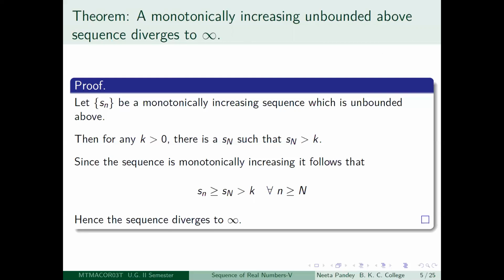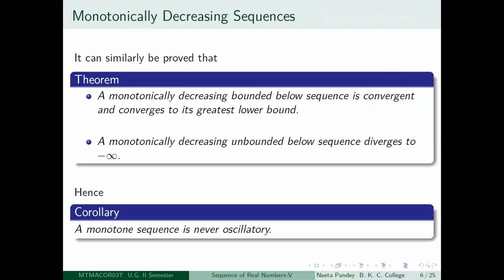So similarly, using similar types of argument, you can immediately prove, and this is going to be a part of your assignment, that if you look at a monotonically decreasing sequence, then a monotonically decreasing sequence, I told you, is always bounded above. So the question is whether it is bounded below or not. If it is bounded below, then it will be convergent and it will converge to its greatest lower bound. The proof is similar. And if it is unbounded below, then it will diverge to minus infinity. So it is either convergent or it is properly divergent to minus infinity.